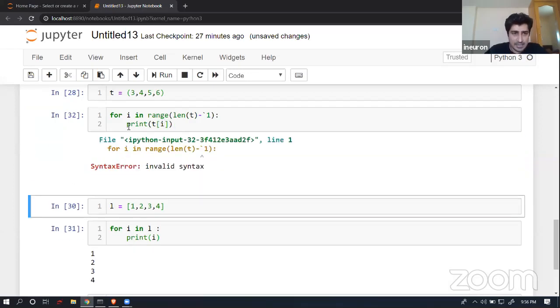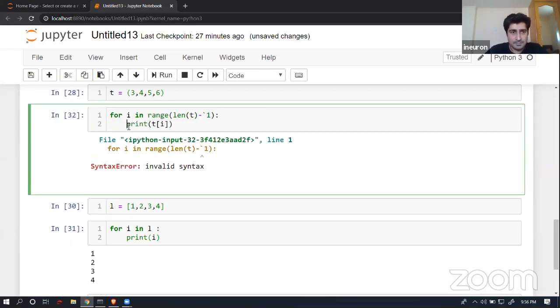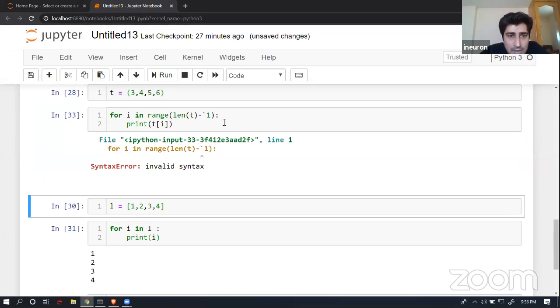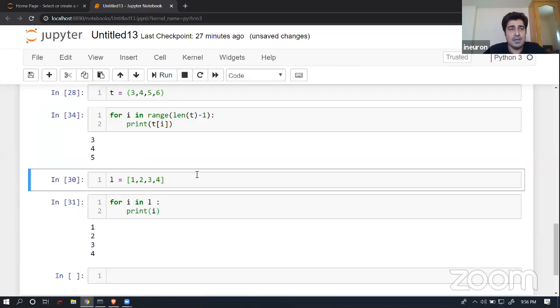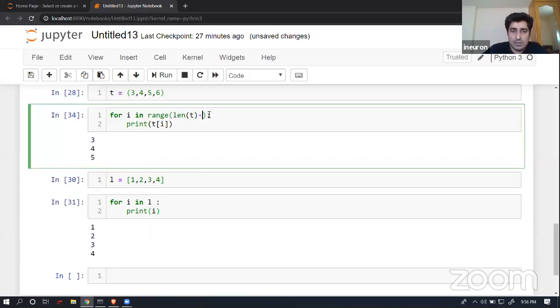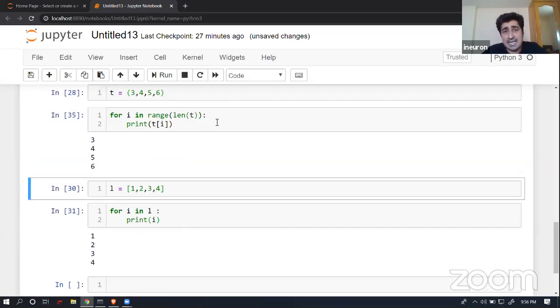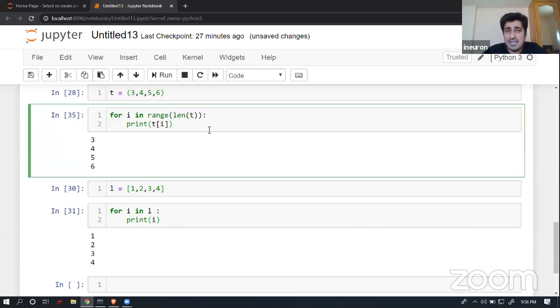Invalid syntax, not a problem. Okay, I have by mistake given a wrong symbol. And here you will find that yes, I'm able to access the data from my tuple even in this way. So this way or that way, I will be able to access an individual element, or else directly iterate over the tuple.